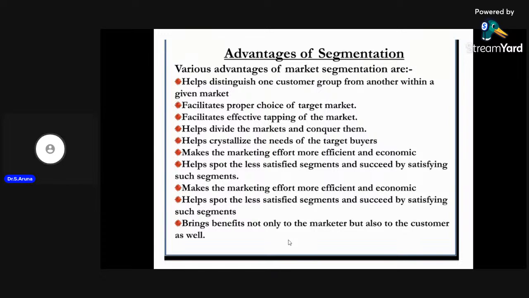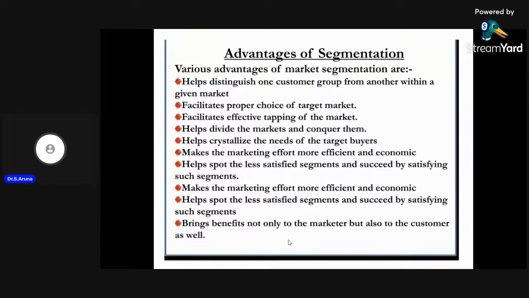So the customers get more benefit. Similarly, if customers give preference to various brands and products offered by one manufacturer, automatically the turnover of the manufacturer will also increase. It helps the manufacturer divide the market according to the needs and requirements of the customer.